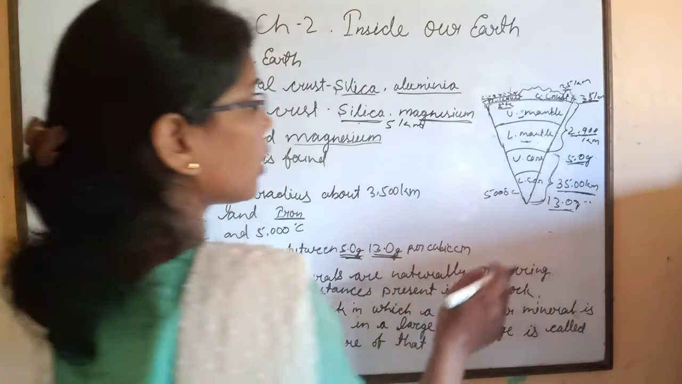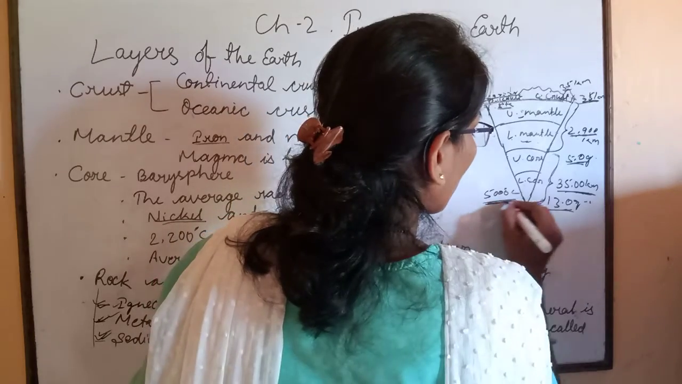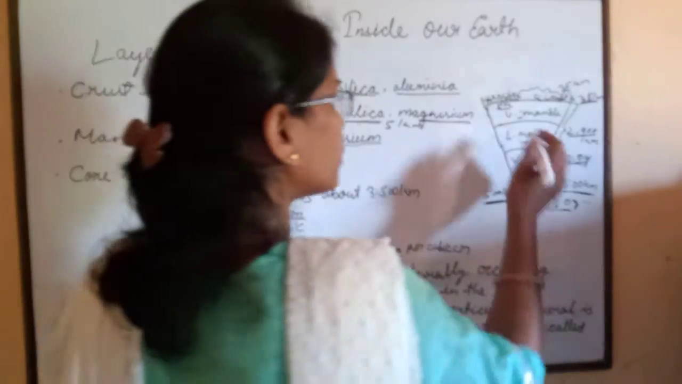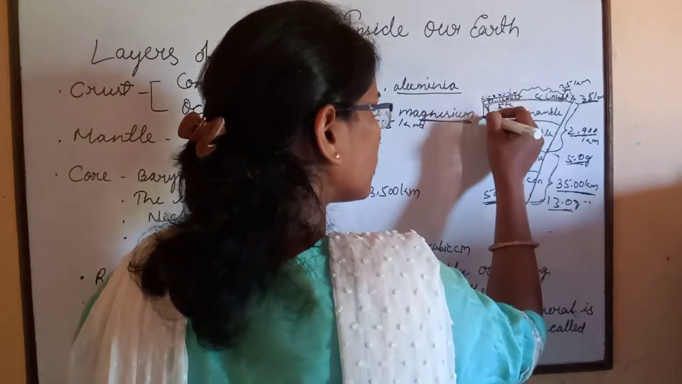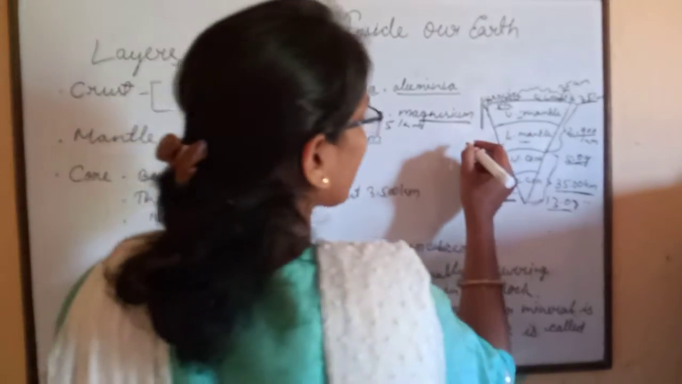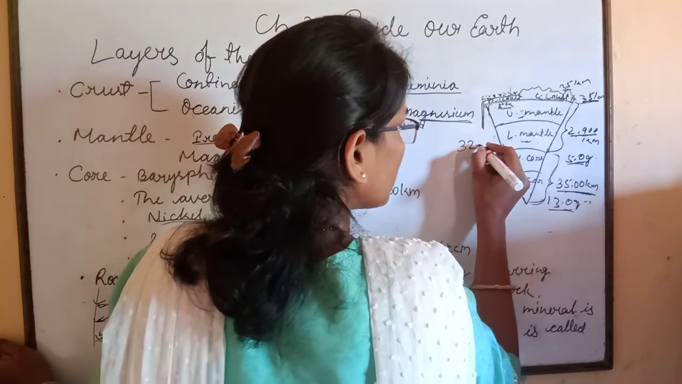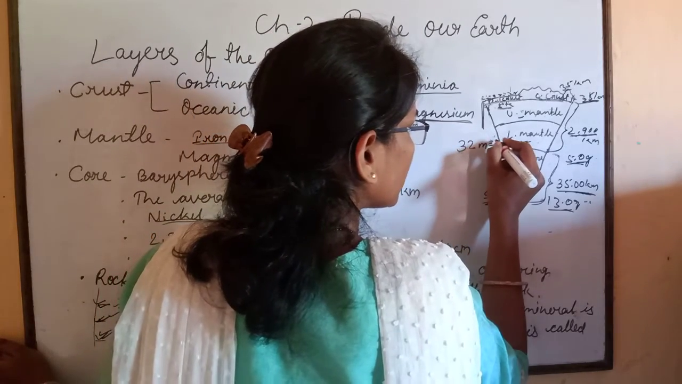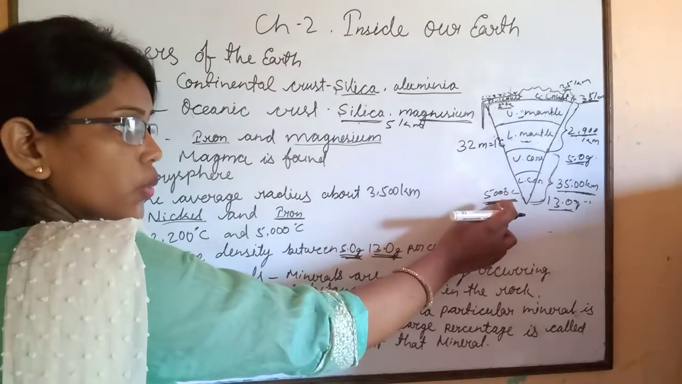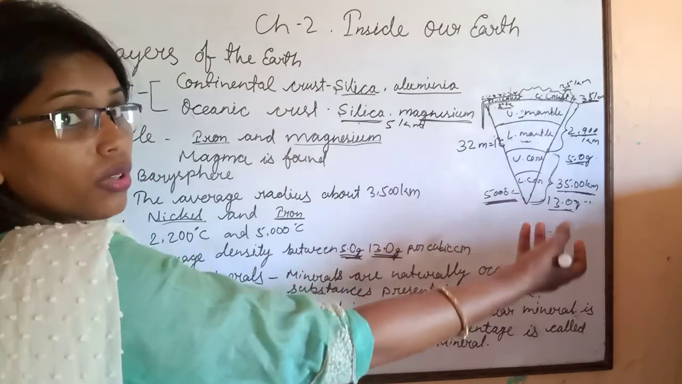And children, it is believed that the temperature of the core is 5000 degrees Celsius. Because we know that when we go beneath the earth's surface, the temperature rises by 1 degree Celsius every 32 meters. That means in the core it will reach 5000 degrees Celsius and more.